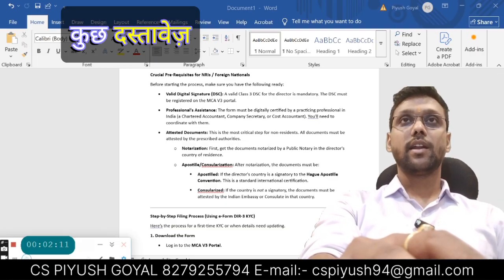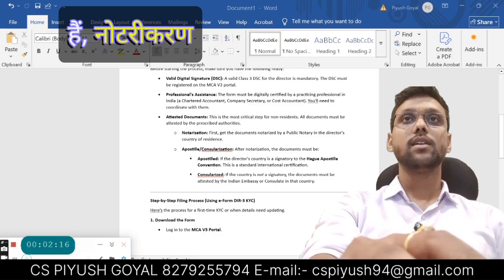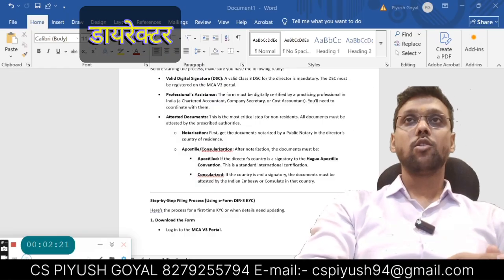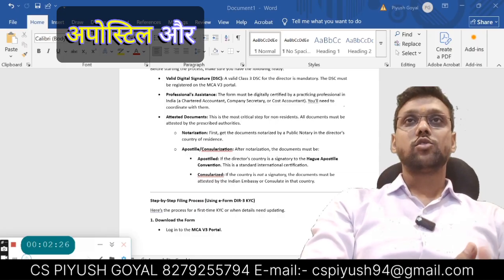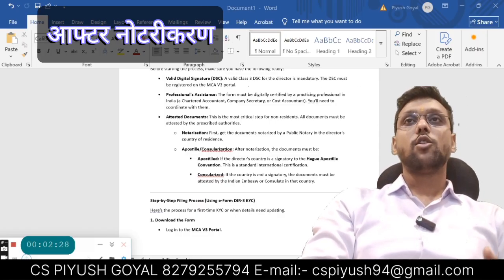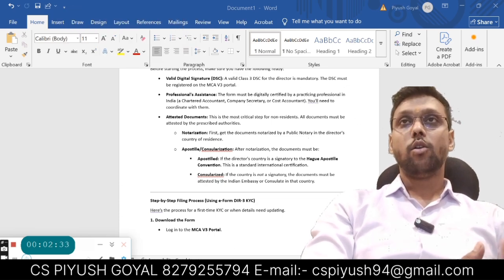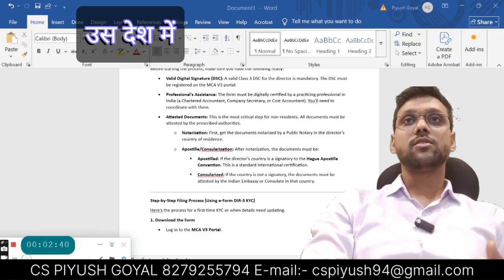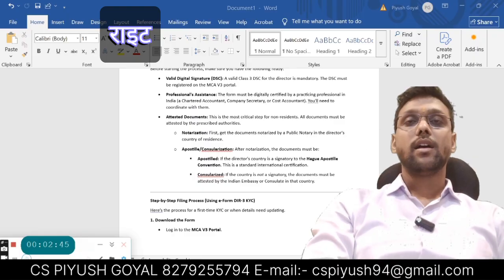There are certain documents which are required to be self-attested and attested by the following authorities. Notarization: first of all, the documents must be notarized by a public notary in the director's country of residence. Apostille or consularization: after notarization, the document must be apostilled if the director's country is a signatory to the Hague Apostille Convention, which is a standard international certification. If the country is not a signatory, the document must be attested by the Indian embassy or consulate in that country.